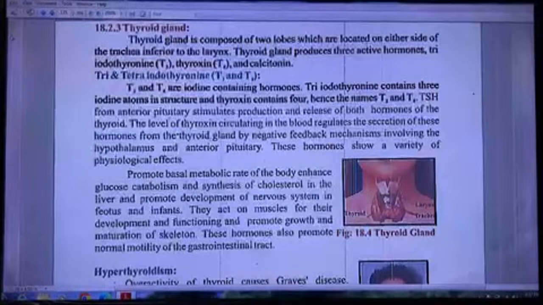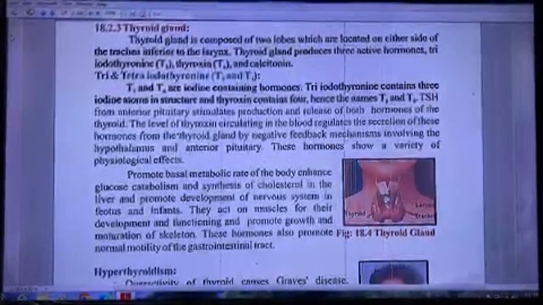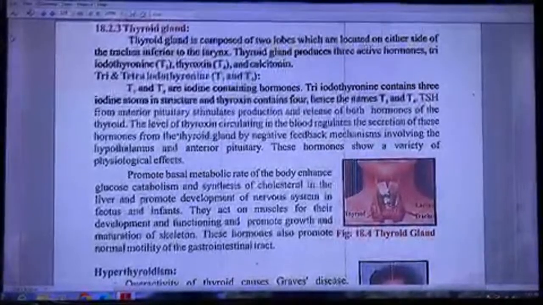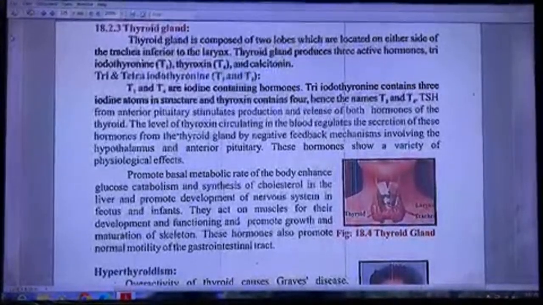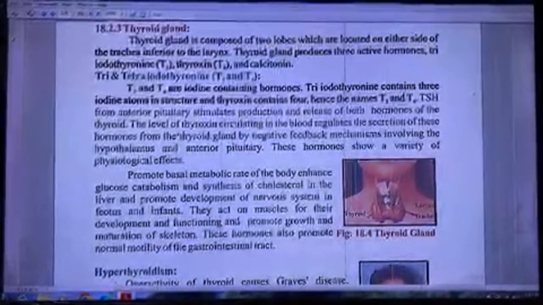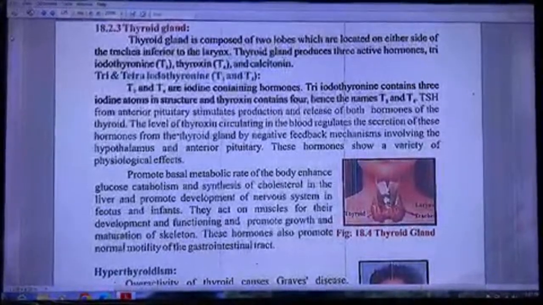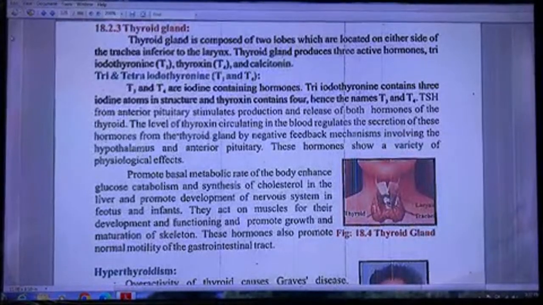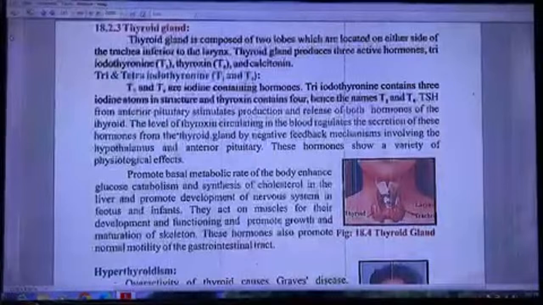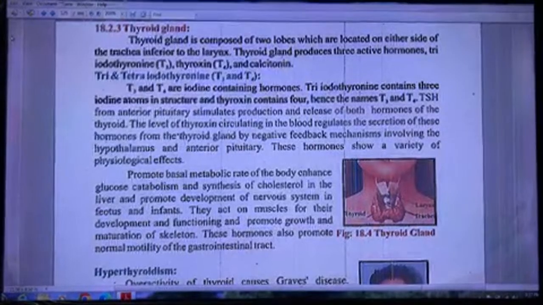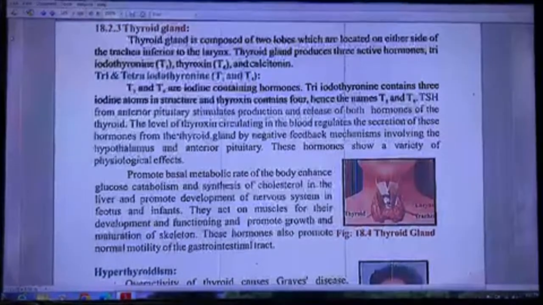TSH from the anterior pituitary stimulates production and release of both hormones of the thyroid. The level of thyroxine circulating in blood regulates the secretion of these hormones from the thyroid gland by a negative feedback mechanism involving the hypothalamus and anterior pituitary. These hormones show a variety of physiological effects.